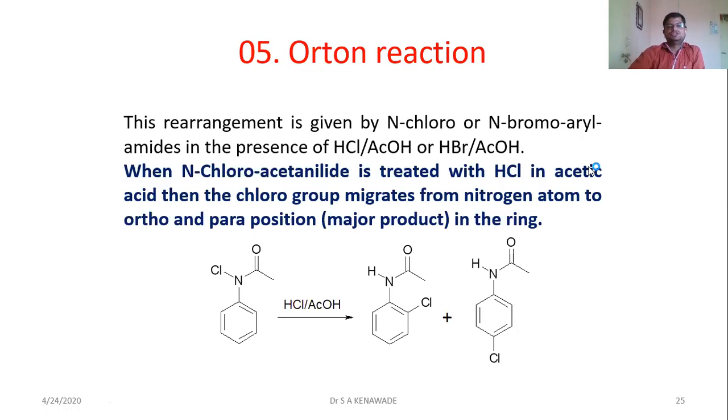In the Orton reaction, the rearrangement is given by N-chloro or N-bromo aryl amides in the presence of, if you use chlorine, HCl in acetic acid, or if you use N-bromo, then HBr in acetic acid. When N-chloroacetanilide is treated with HCl in acetic acid, the chloro group migrates from the nitrogen atom to the ortho and para positions.